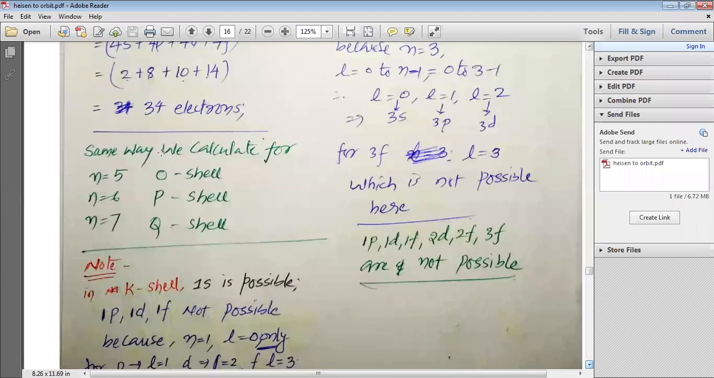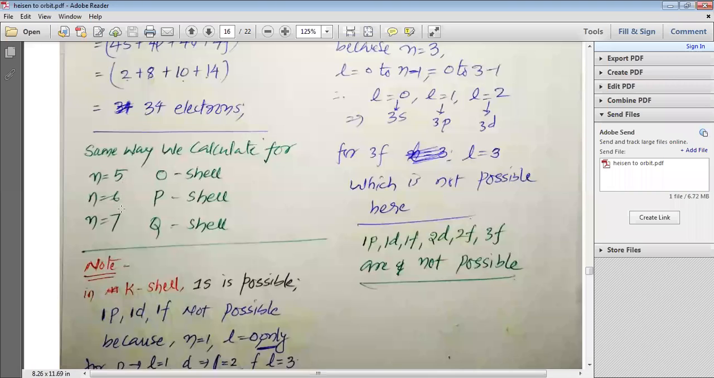Same way, we can calculate for n is equal to 5, that is known as the O shell. n is equal to 6 is known as the P shell. n is equal to 7 is known as the Q shell. My dear students, generally when we study, or whatever scientific research has been done, up to the M shell we need to go and calculate the total number of electrons.